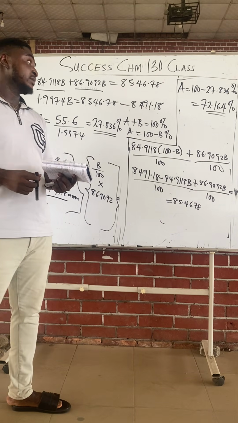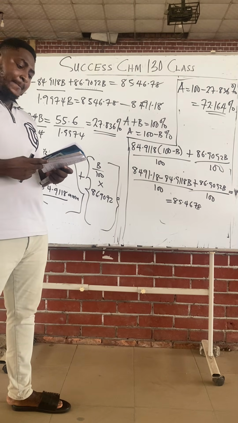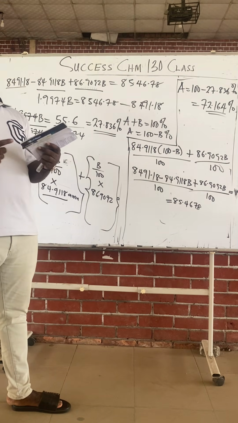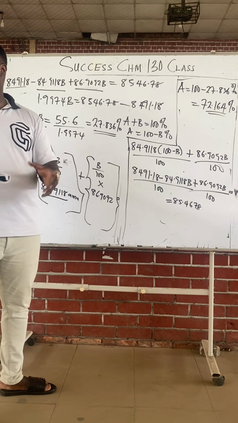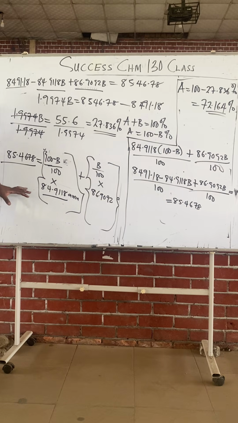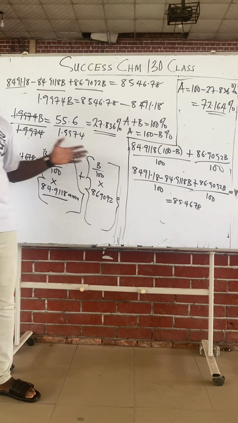72.164%. And we have gotten A and B, the two abundances. This is how you solve for abundance when abundance is omitted and other things are given. Class, this is the main formula. Any other thing I did were just processes to get my answer.